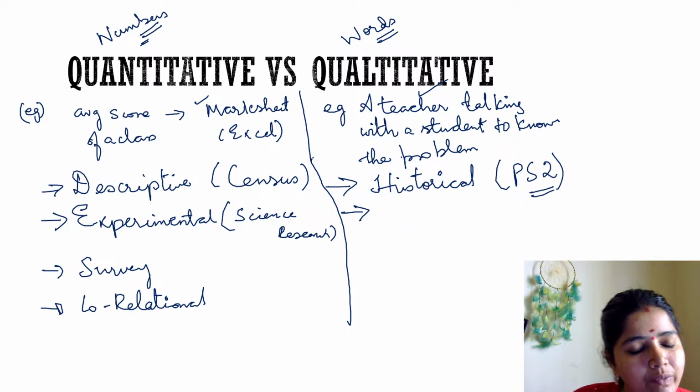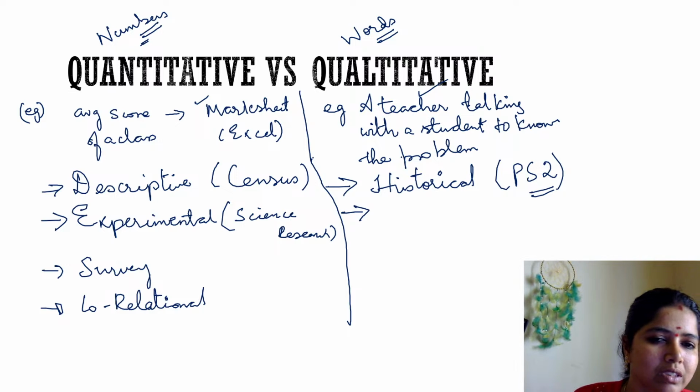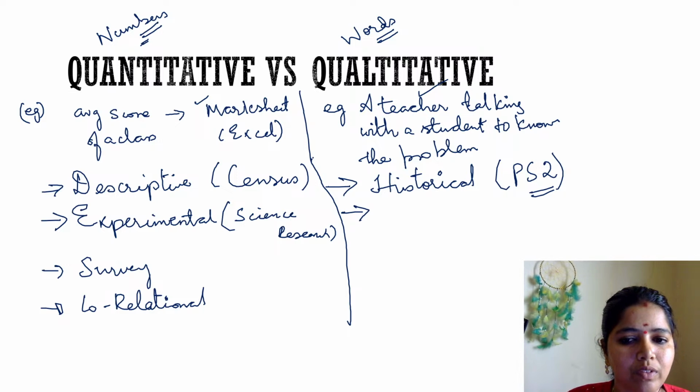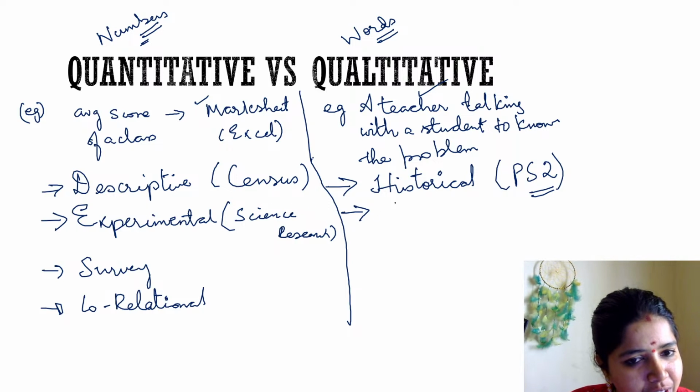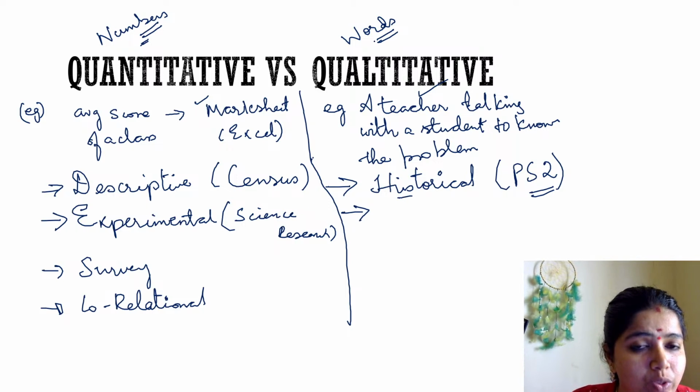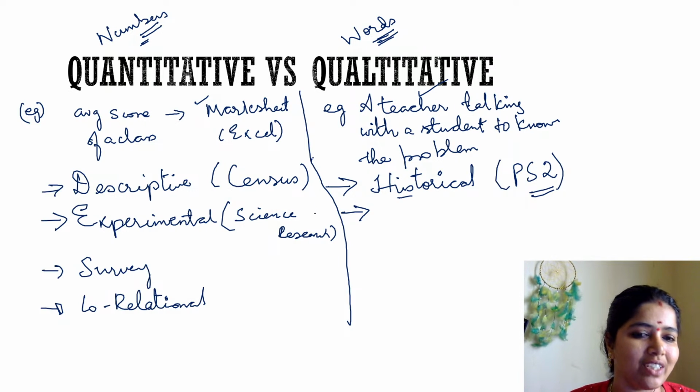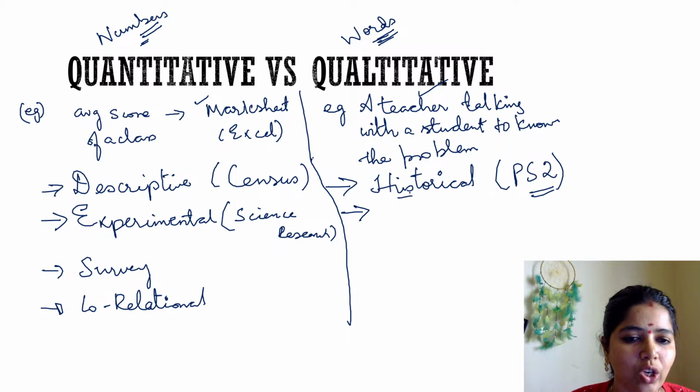So tell me other research which comes under qualitative, which we have studied so far. Okay, so we have studied historical. Whatever comes in terms of words, we call it qualitative research. Historical research.